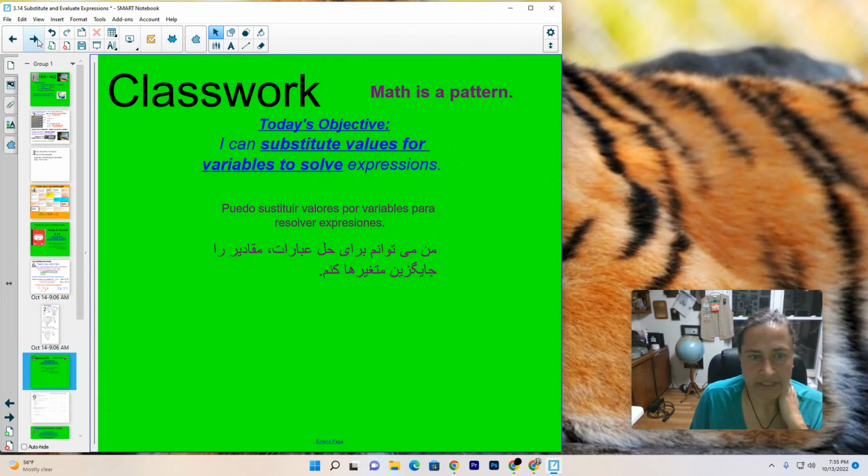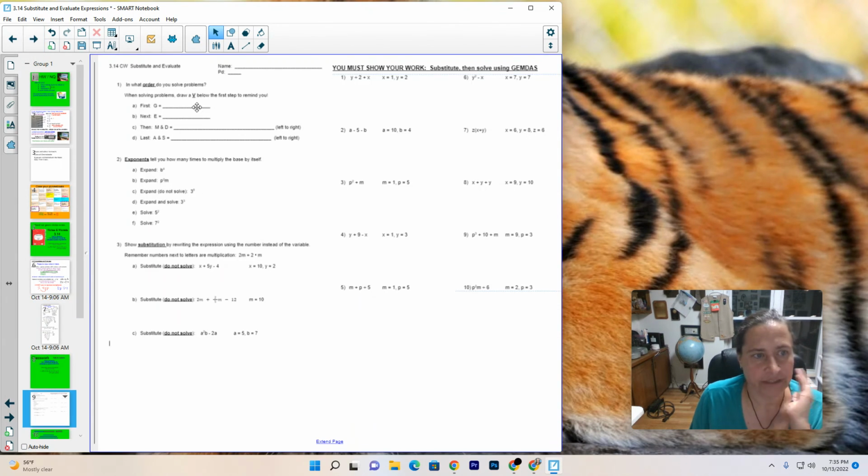All right, classwork is next. You're going to do a worksheet. The front side of the worksheet is going to talk about order of operations, some reminders about exponents, and then just substitution. You're not going to solve those first ones. You're just going to substitute and show me the work. Then on the back, you have 10 problems that you're going to work for the rest of this class, and you are going to substitute and solve. So I want to see the work. Don't just skip over and start doing all of this in your head. For these 10, I expect to see work.